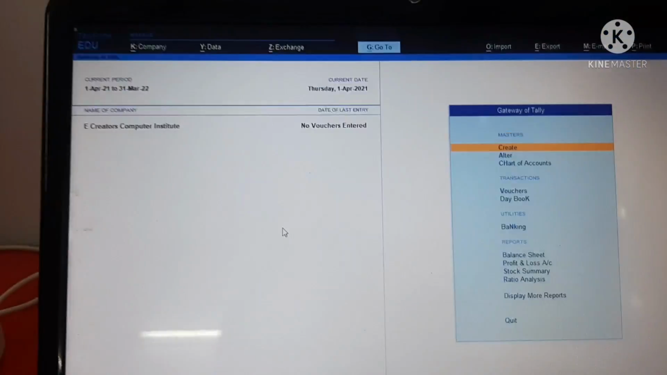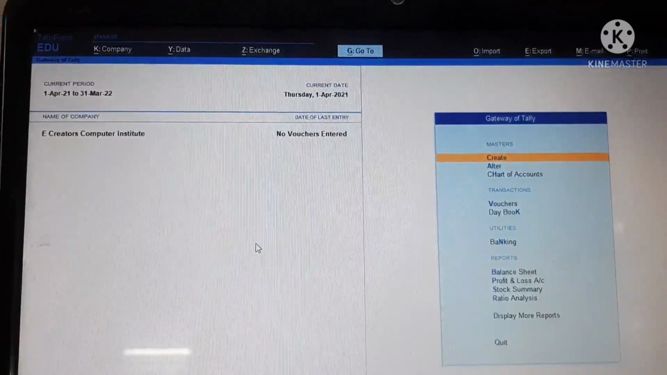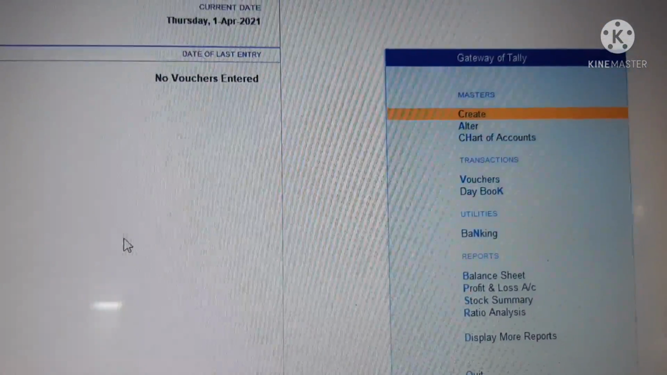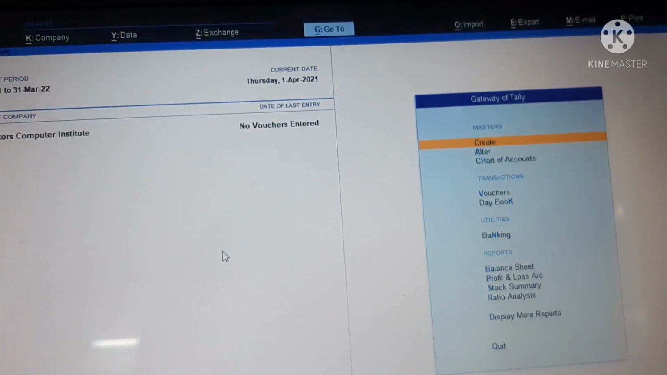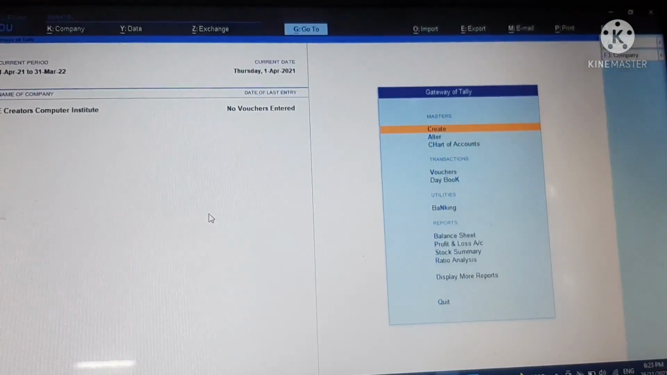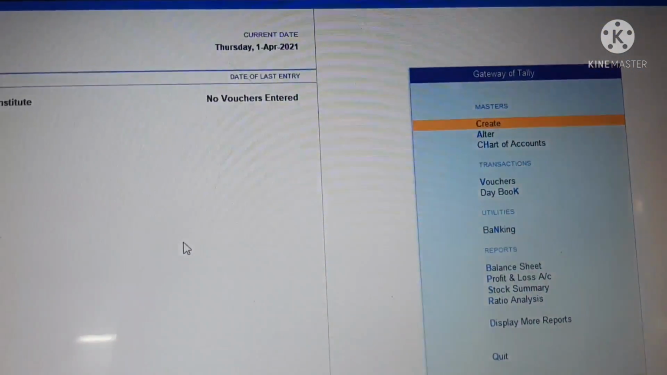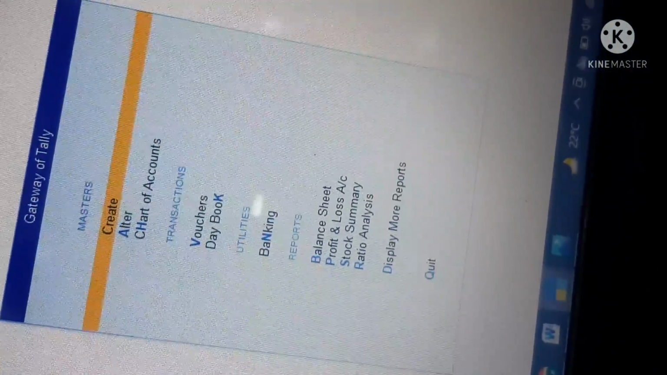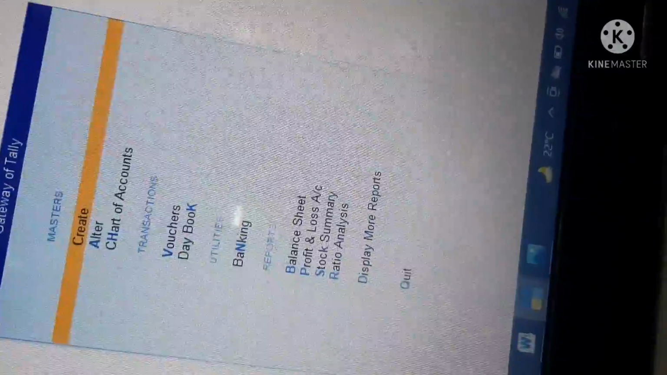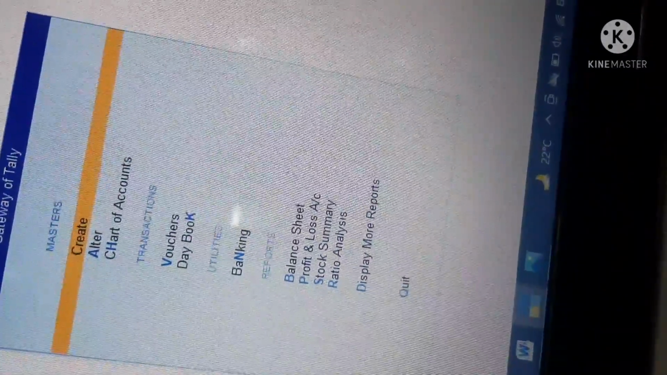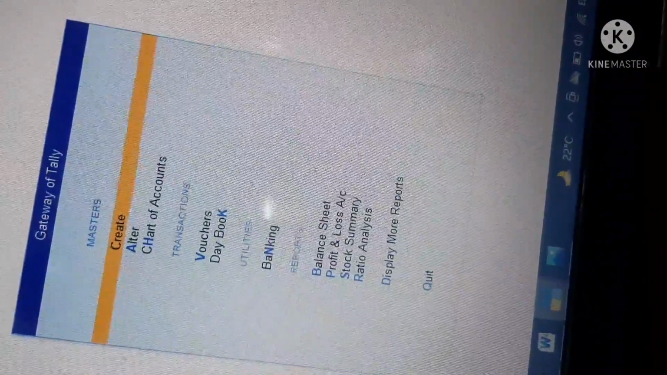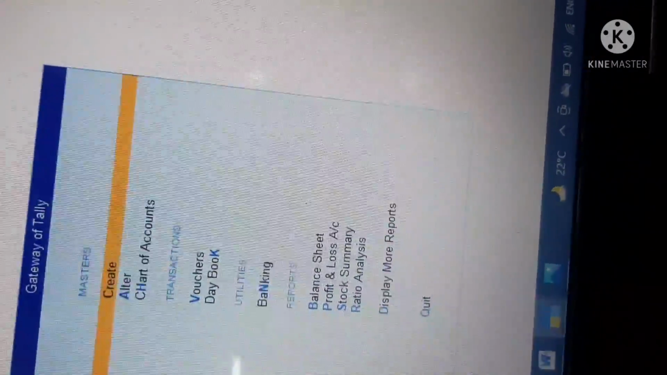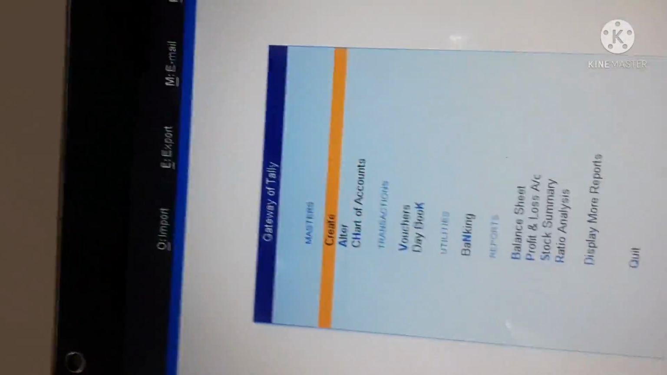So now it's the Gateway of Tally, and you can see each and everything here: the company, data, exchange, import, export. So whatever you can see here, it's all about the Tally components, and it's a gateway. All of Tally is summarized in this Gateway of Tally. Whatever you can see here, that means it is enabled, and whatever is not enabled, you will enable further and we'll see the changes. So now